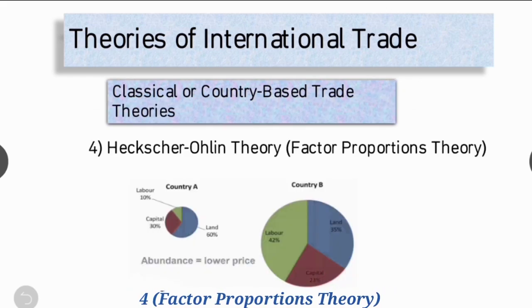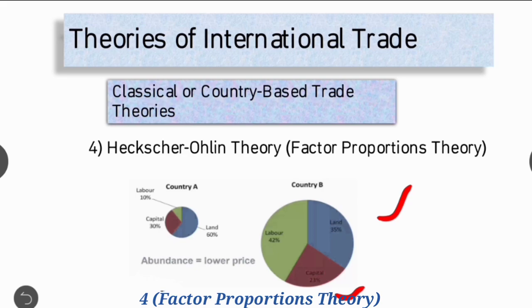For example, in country A, labor intensive factor is 10%, land intensive factor is 60%, and capital intensive factor is 30%. And in country B, labor intensive factor is 42%, land intensive factor is 35%, and capital intensive factor is 23%.